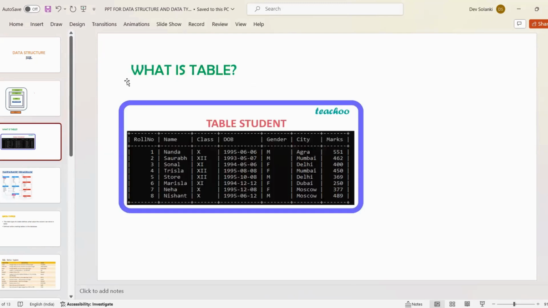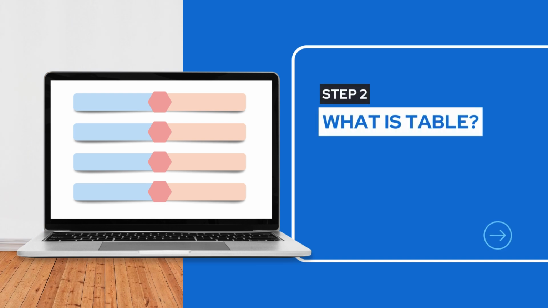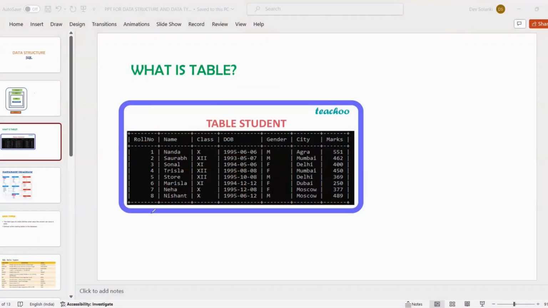Let's understand what is table. To understand data structure properly, we need to understand what is table. Here you can see the vertical direction. The data given in the vertical direction represents a column, and the data given in the horizontal direction represents a row.